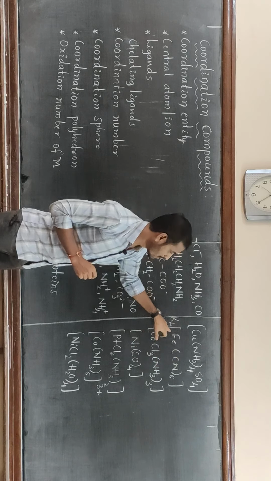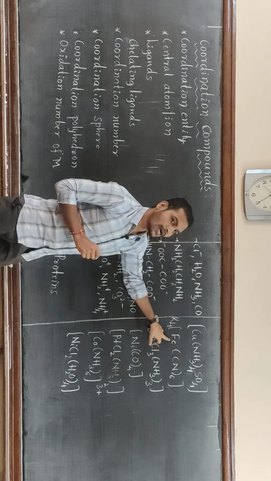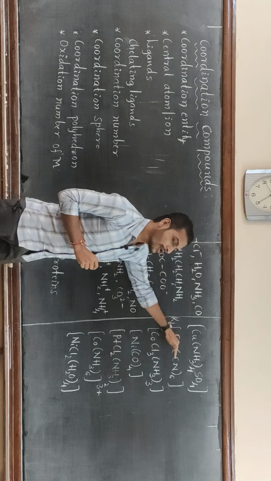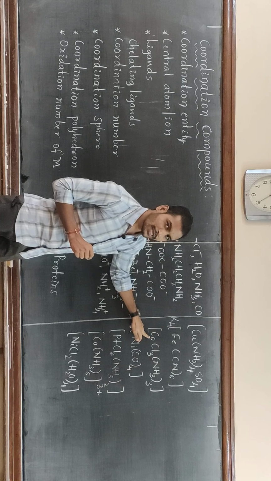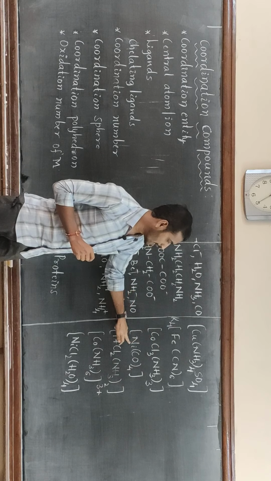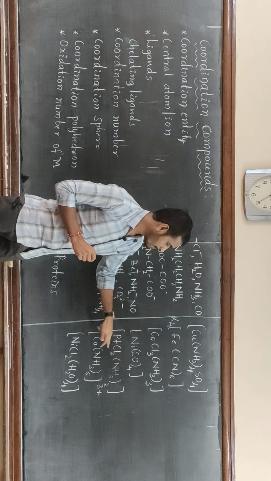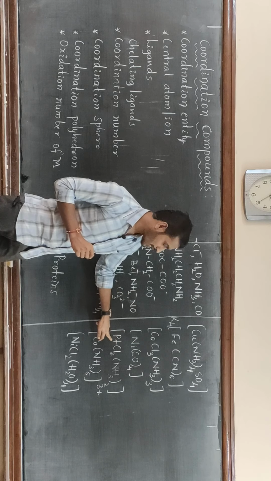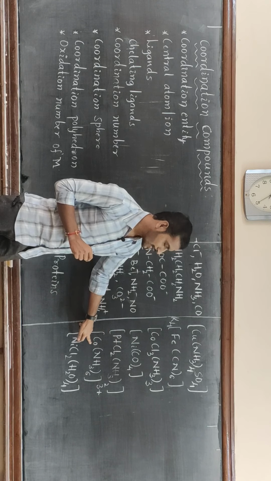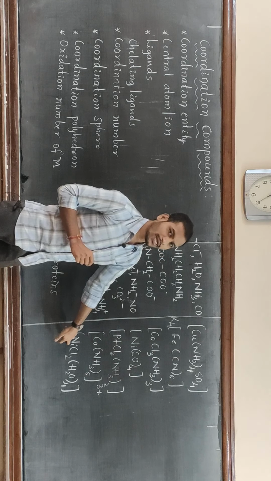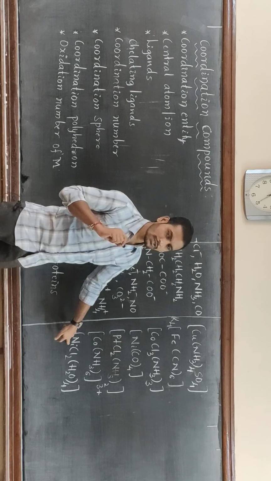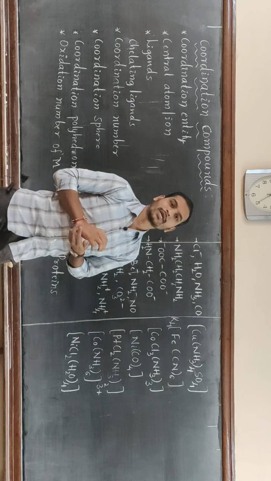And in the next one, cobalt is the central metal atom or ion, nickel is the central metal atom, platinum is the central metal ion, cobalt again, and nickel. So this is about the central metal ion.